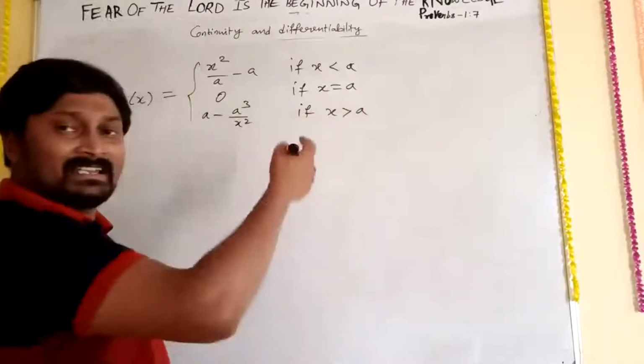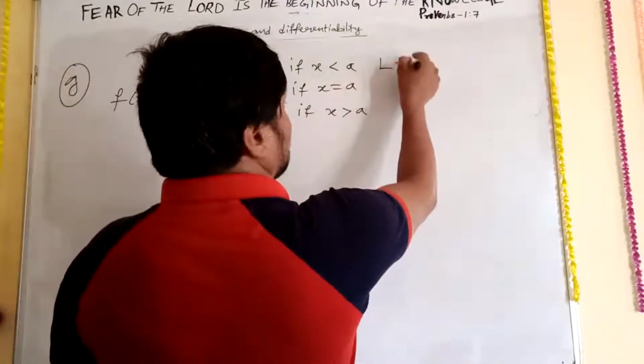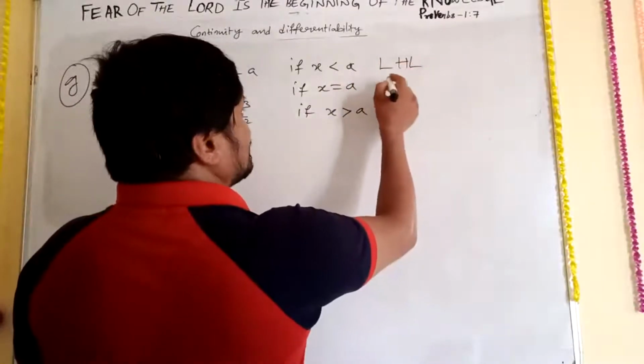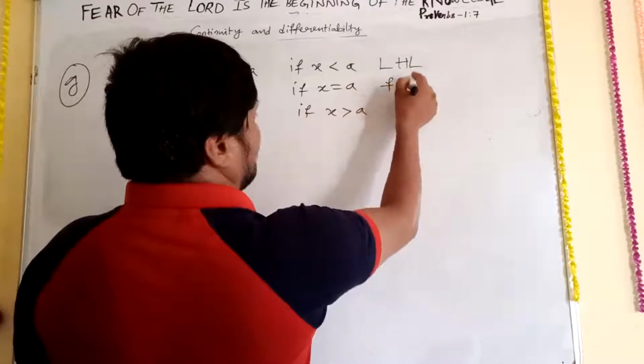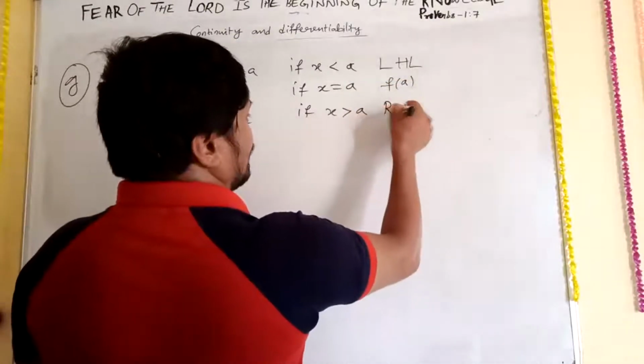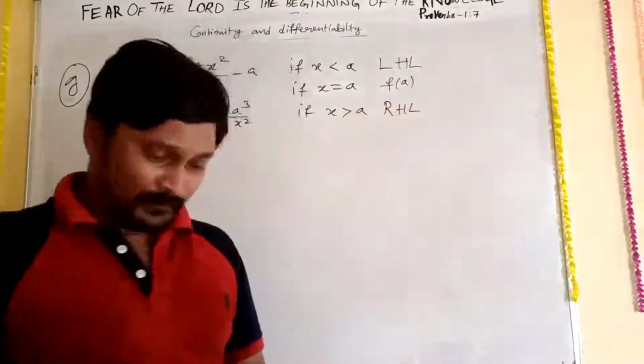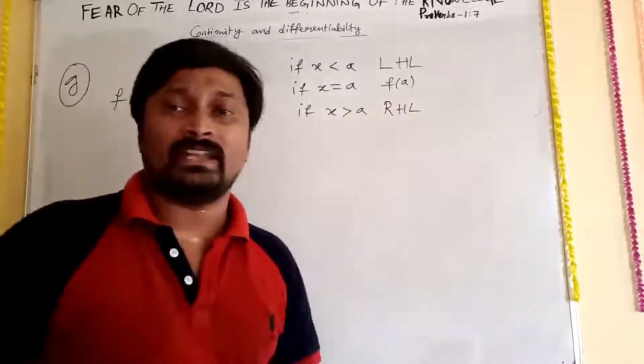Very nice. Directly they have given this is LHL, left hand limit, and this is your f of a, and this is your RHL. And they said to find at x is equal to a.